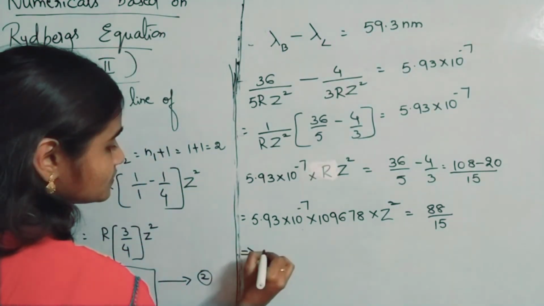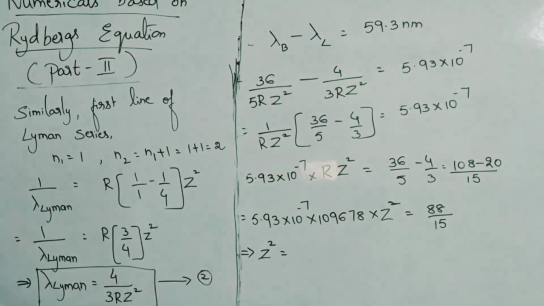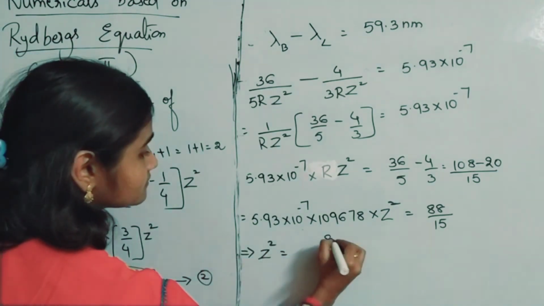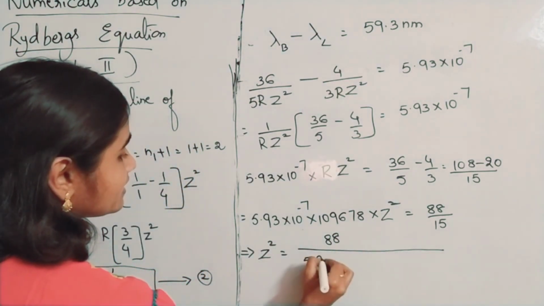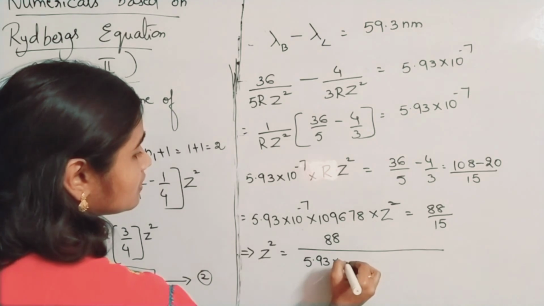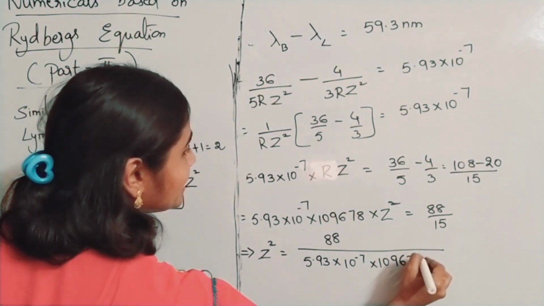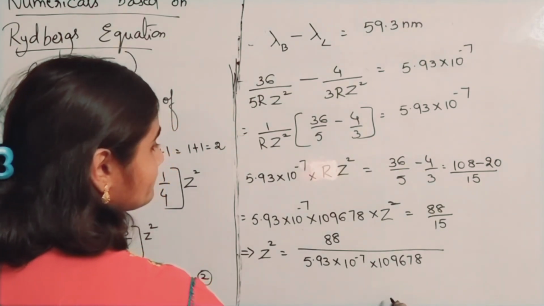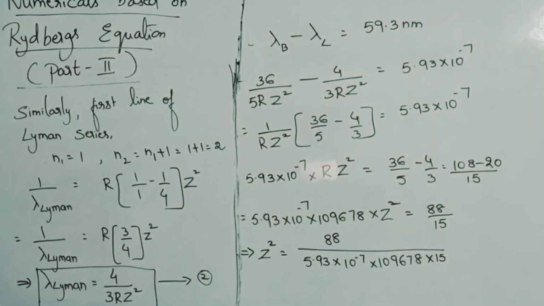Okay, so for Z square, bring this to the denominator: 88 by 5.93 into 10 power minus 7 into 109678 into 15.